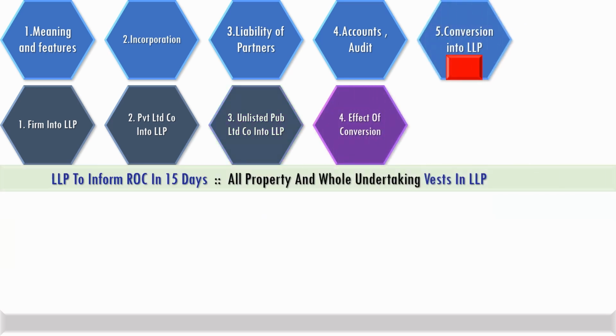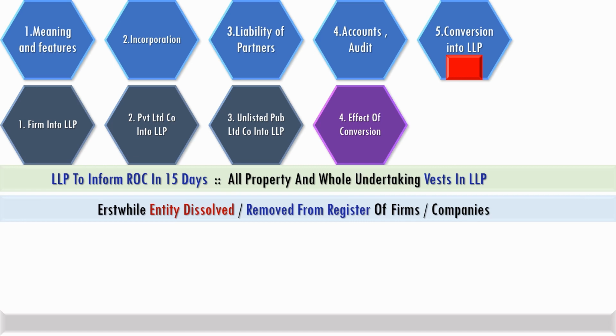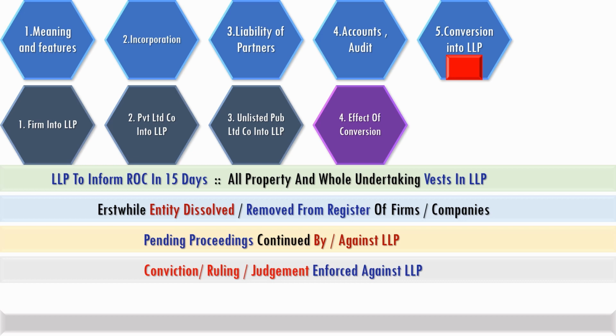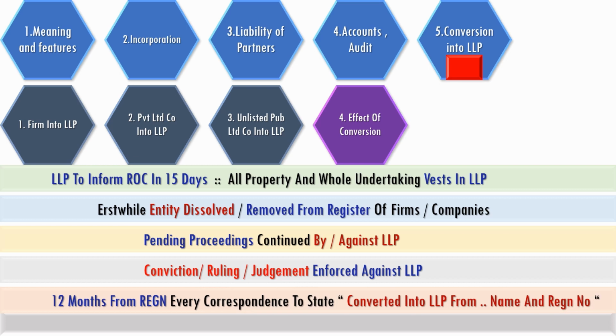An LLP must inform the ROC within 15 days that all property and the whole undertaking vests in the LLP. The erstwhile entity will be dissolved and removed from the register of firms or companies. All pending proceedings are continued by or against the new LLP. Conviction, ruling, or judgment will be enforced against the LLP. For 12 months from registration, every correspondence from the LLP shall state "converted into LLP from" the name and registration of the converted entity.